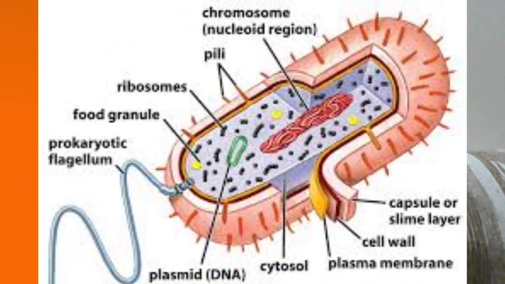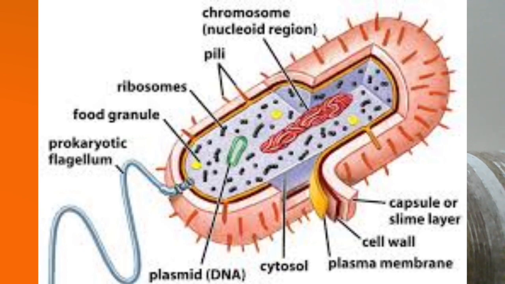Let us study the structure of a prokaryotic cell. You can observe that the outermost cell envelope is made up of 3 different layers. The outermost layer is called capsule or the slime layer. It is made up of glycocalyx. When it is tightly packed, it is called capsule, and if it is loosely formed, it is called slime layer. Next is the cell wall.